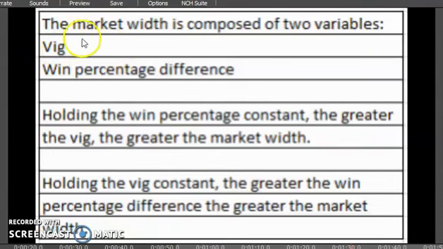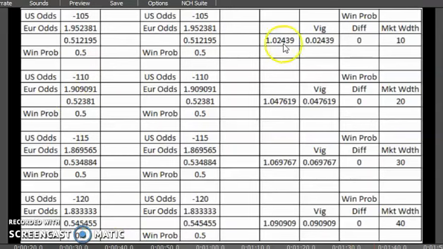It is because market width is composed of 2 variables, vig and the win percentage difference. Holding the win percentage constant, the greater the vig, the greater the market width. Holding the vig constant, the greater the win percentage difference, the greater the market width. Here in this example, you can see that the win probability is 50-50 all the way through.